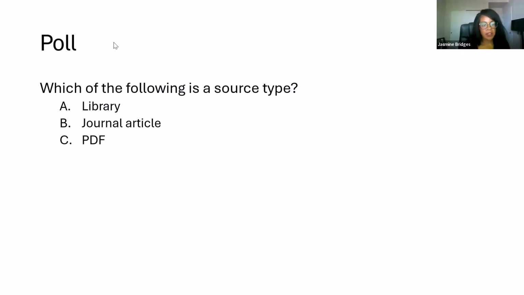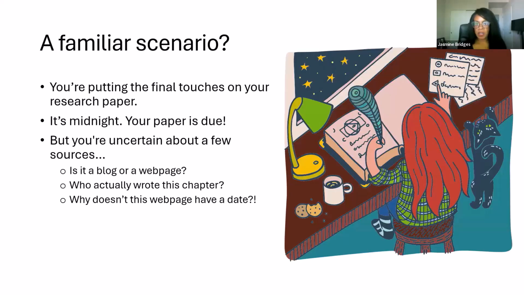And then C, PDF, that's not a source type because it's actually the format that the source is in. Another example of a format would be print. So a book could be in print, a journal could be in print or a PDF, etc. So I'm glad a lot of people understood that, but if you didn't, that's okay because we're going to talk about it more in depth. Next slide, please. Can we have the next slide? Or close down the poll, please?